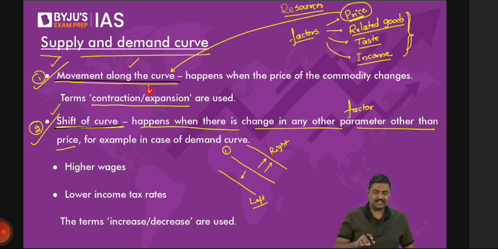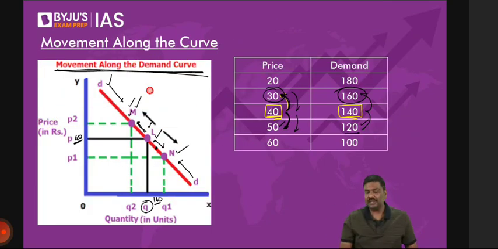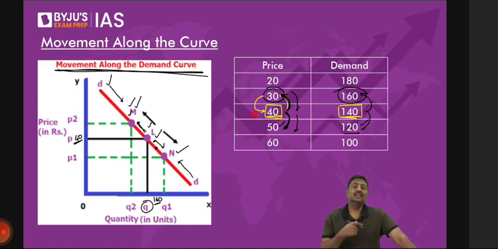Right, sir, what do you mean by this? Let me put it in a statement. If the price of the product expands from 30 rupees to 40 rupees, the demand will contract from 160 units to 140 units.